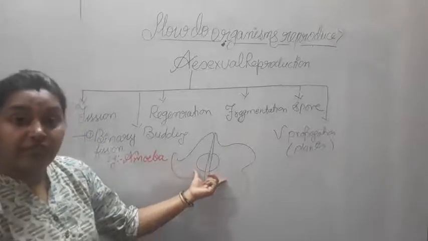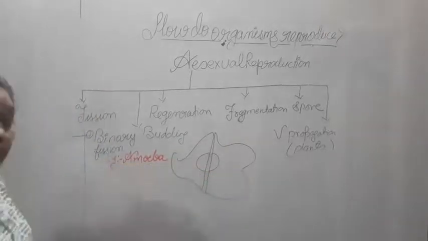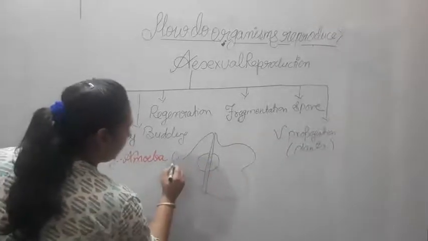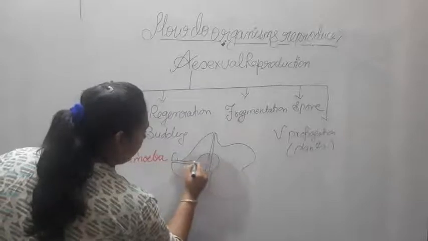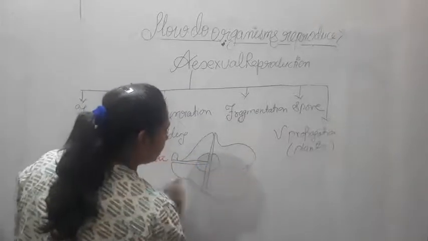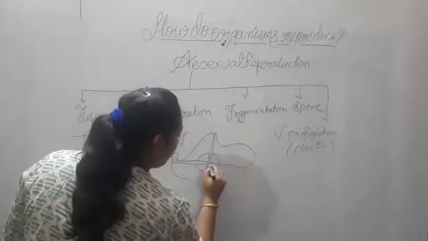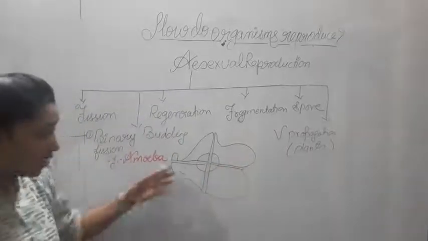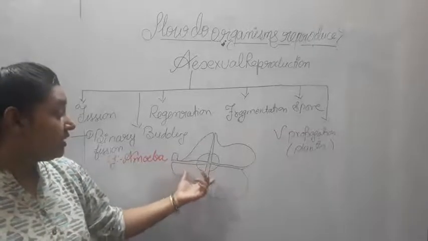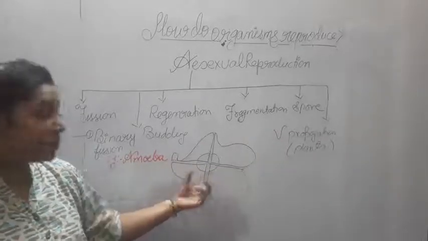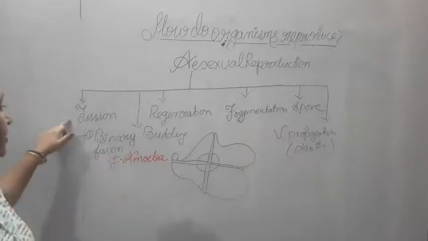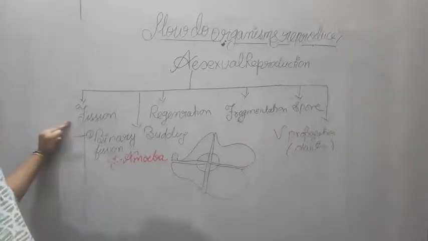In the same way, when they mature, each also divides, making four parts. So from one amoeba you are seeing that four amoebas have been made, right? This is the kind of reproduction which happens in binary fission, and this is an asexual kind of fission.